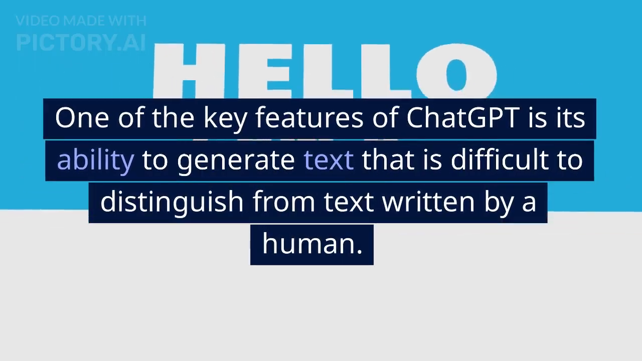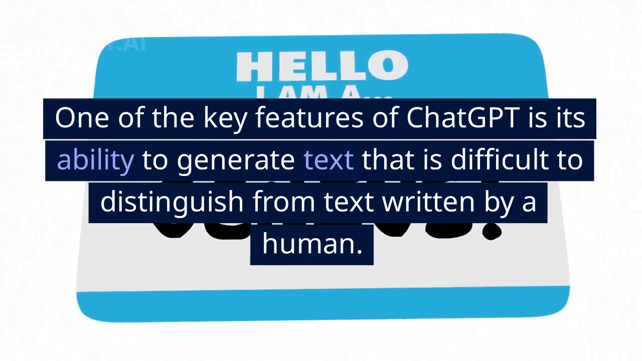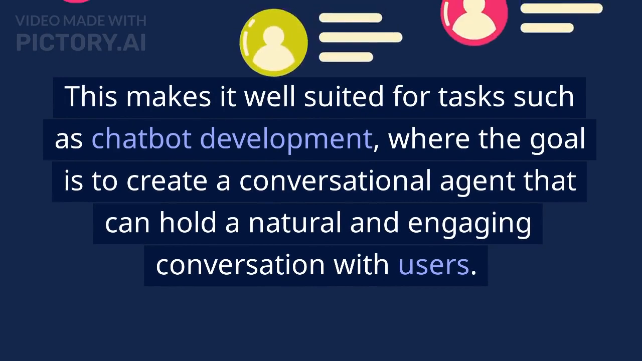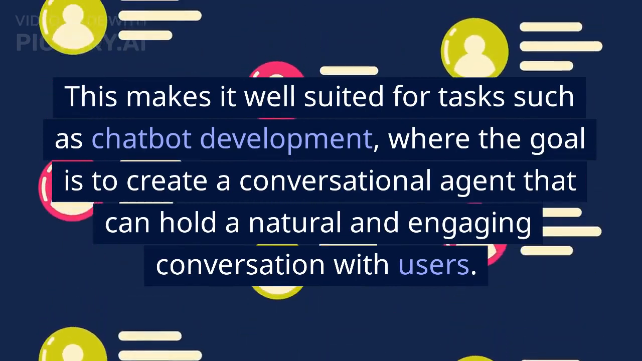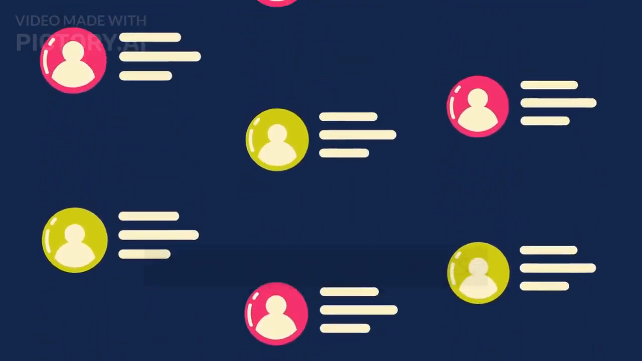One of the key features of ChatGPT is its ability to generate text that is difficult to distinguish from text written by a human. This makes it well suited for tasks such as chatbot development, where the goal is to create a conversational agent that can hold a natural and engaging conversation with users.